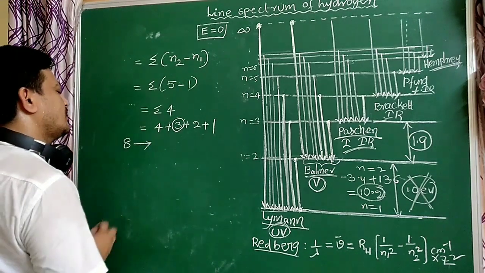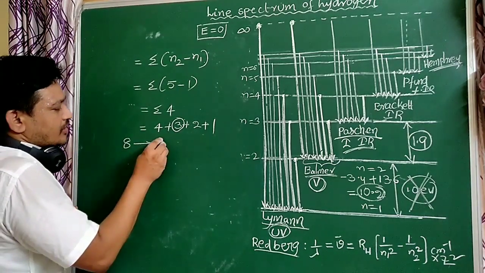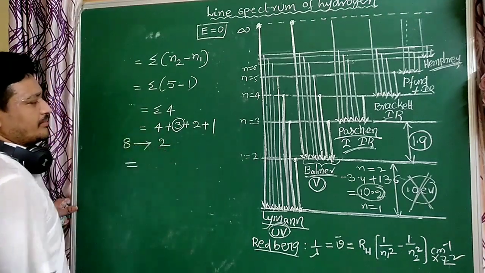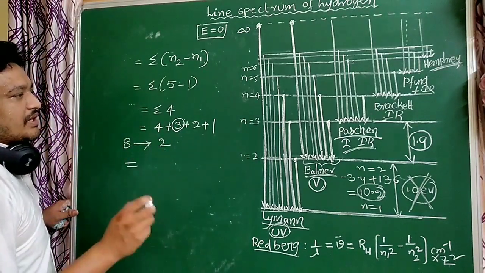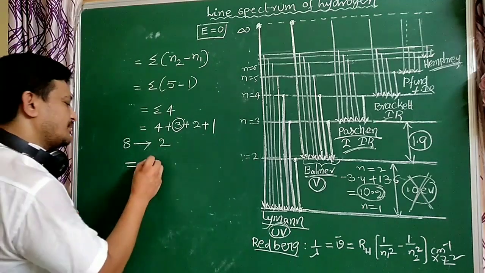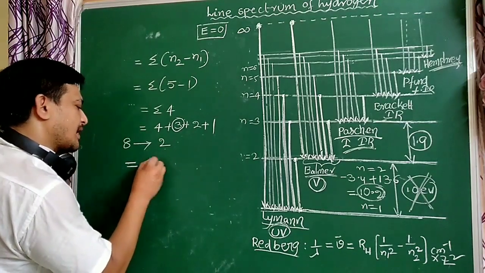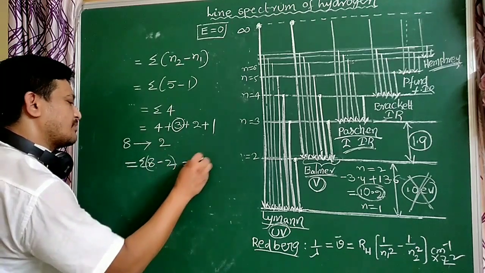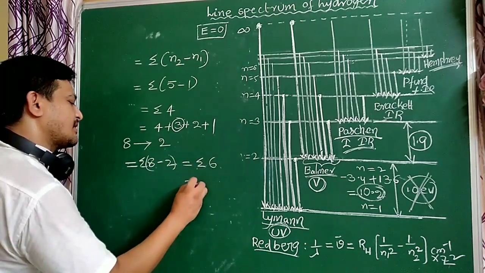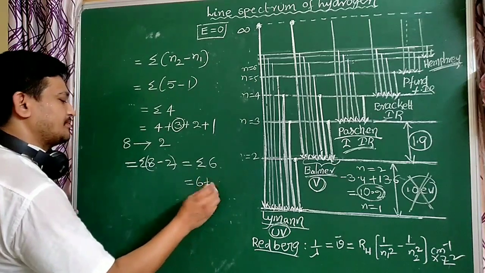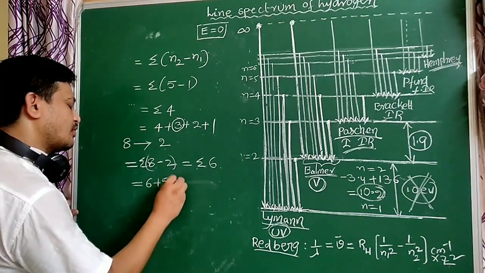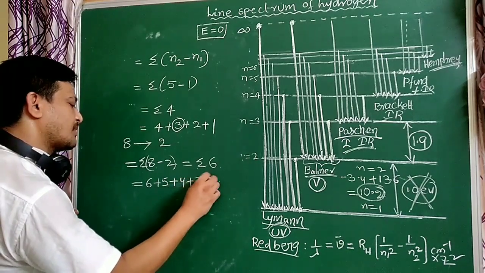So the electron came from the 8th orbit to the 2nd orbit. How many spectral lines are formed? So here, 8 minus 2, sigma of 8 minus 2, that equal to sigma 6. Sigma 6 means 6 plus 5 plus 4 plus 3 plus 2 plus 1.